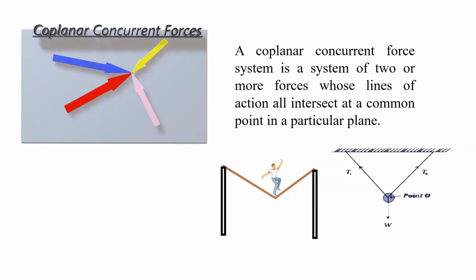A coplanar concurrent force system is a system of two or more forces whose line of action all intersect at a common point in a particular plane. Here in the given figure, we see a man on a tight rope. So here three forces are acting, T1, T2 and the weight of the man. We can see here T1, T2 and W. So all the three forces are intersecting at a particular point O. Therefore, this system of forces will be called concurrent coplanar force system.